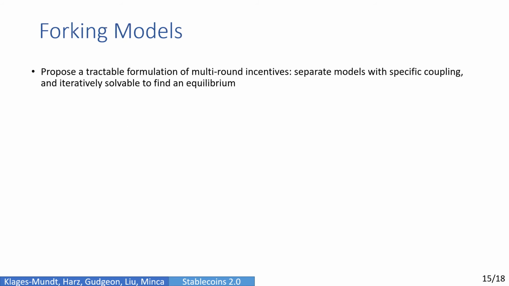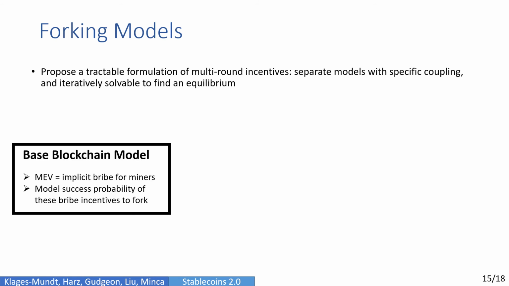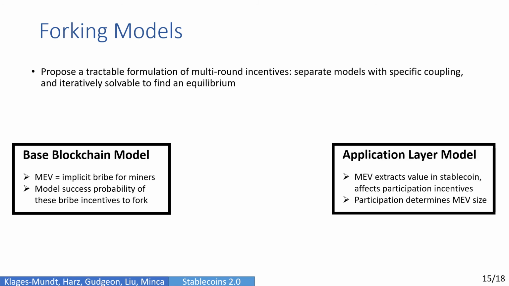Whereas capital structure models describe single-period incentives, we also want to consider multi-period setups. So we propose a tractable formulation of multi-round incentives, so separate models with a specific coupling which are iteratively solvable to find an equilibrium. So in our base blockchain model, miner extractable value, MEV, is the implicit bribe for miners, and we model the success probability of these bribe incentives to fork. For the application layer model, MEV extracts value in a stablecoin, which affects participation incentives, and participation determines MEV size.